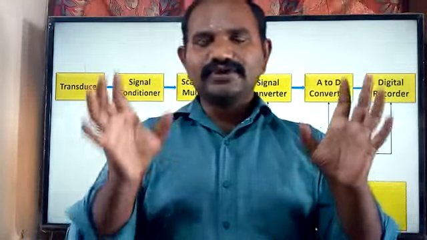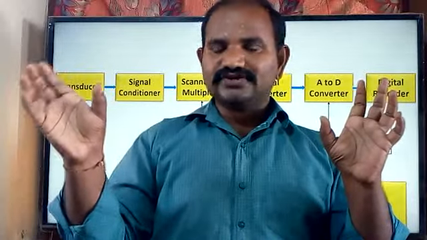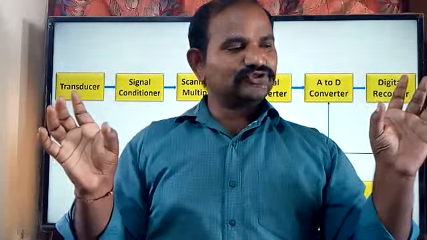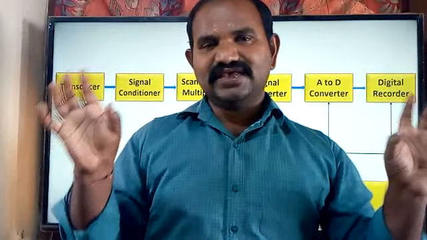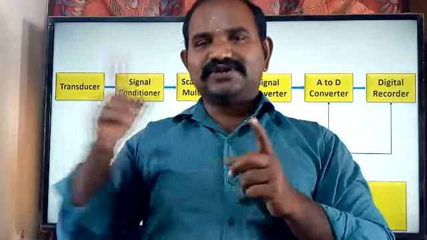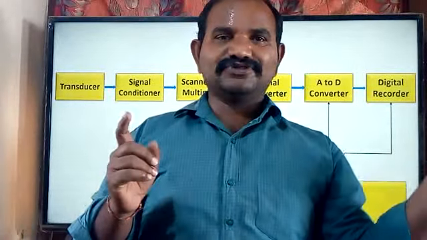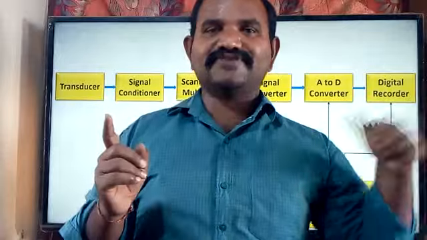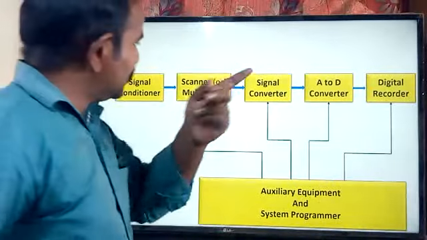The only thing is, when you would like to connect one device with another device, the output characteristics of this device should satisfy the input characteristics of this device. If they are not satisfying, then we take the mediator. That mediator takes the responsibility, listens to the first device, and transmits the information to the second device in the understandable format of the second device. So that's the main intention of the signal converter.